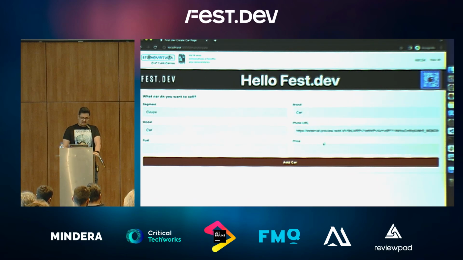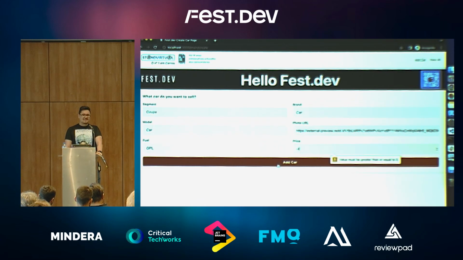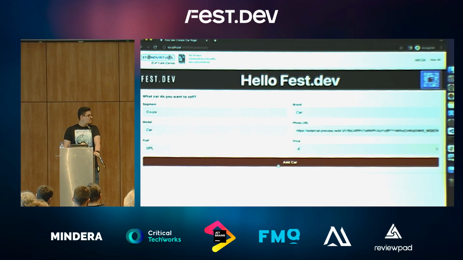As you can see, I have to add it. Please fill in. Let's add some negative values. And the browser already does all of these things for us. And here we are discussing new ways to do form validations while we could just leverage what we have in the browser. Well, it is what it is.